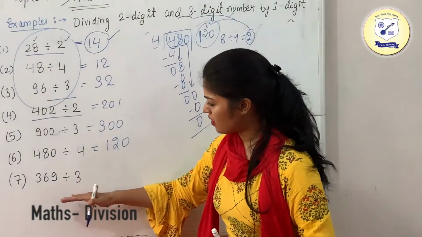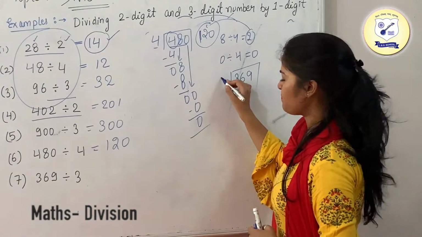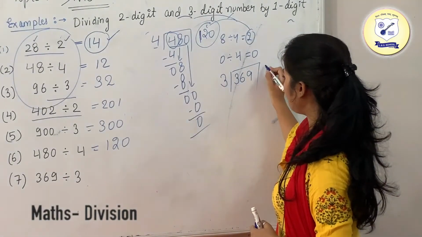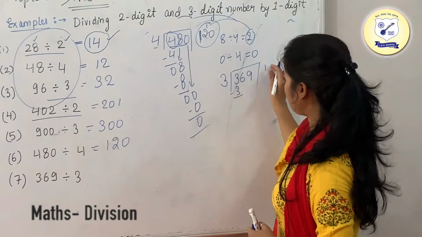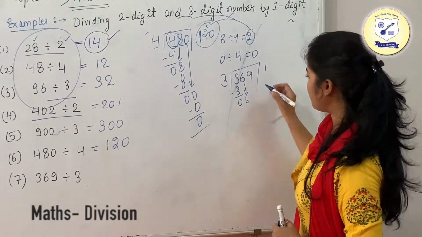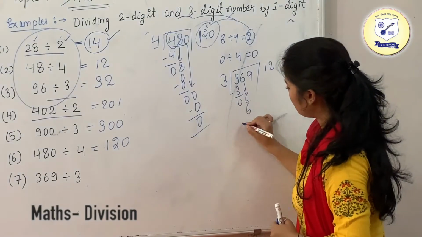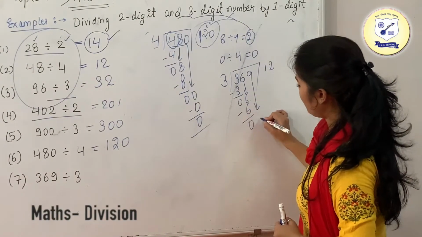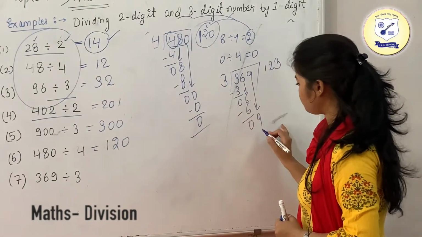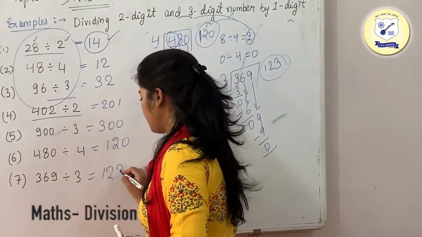Now the final example which we are having is 369 divided by 3. Now just start dividing these numbers. 3 divided by 3 is 1. 3 ones are 3. This is going to be a 0. Take the 6 downwards. Now just divide these numbers. 6 divided by 3 is going to be your 2. And 3 2s are 6. 0. We are having 9 now. So divide this 9 with 3. This is going to be your 3. So we have 9 now. So this is your answer, which is 123.